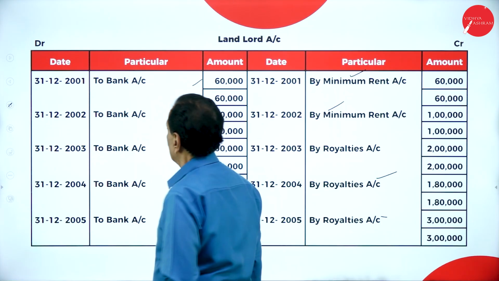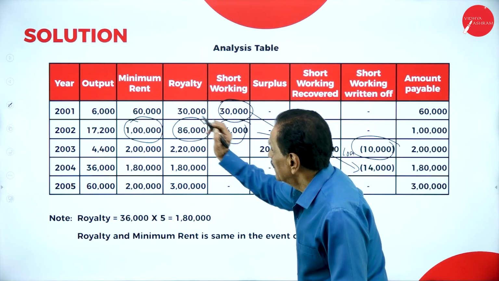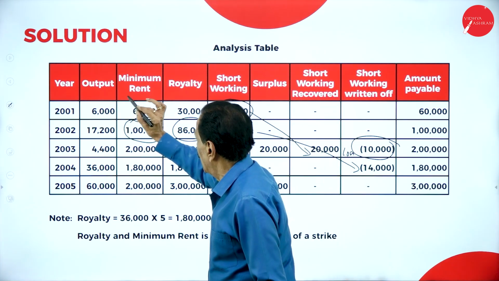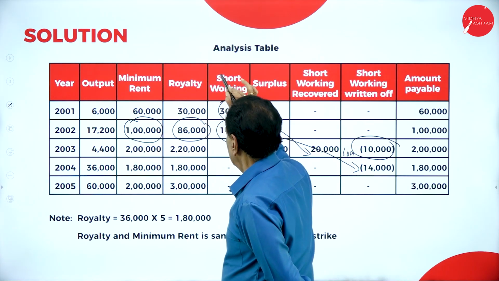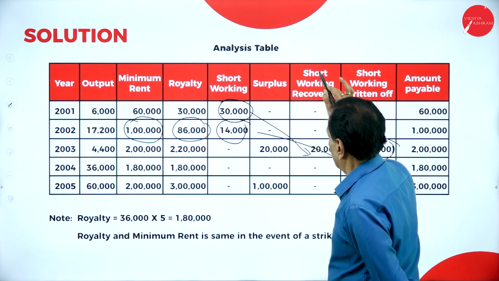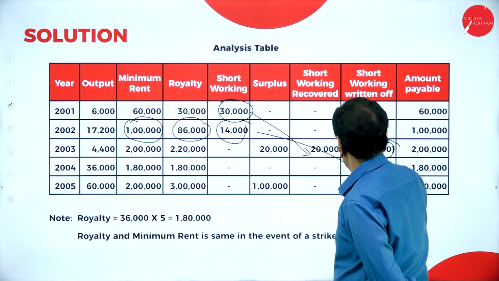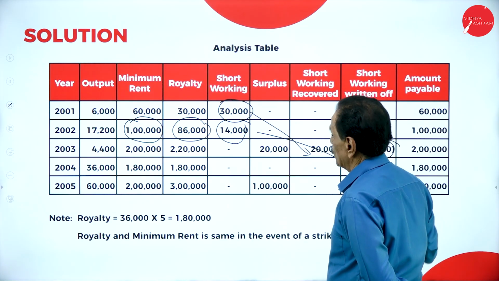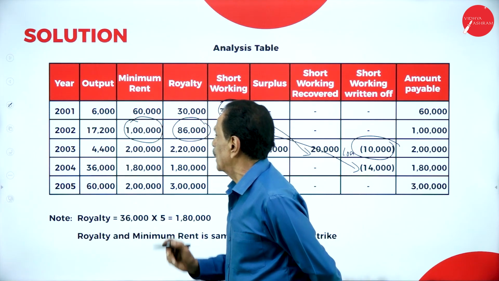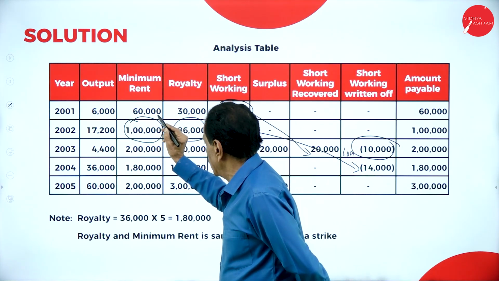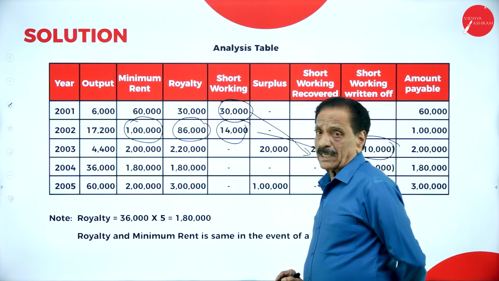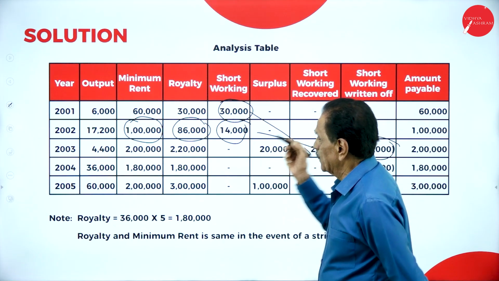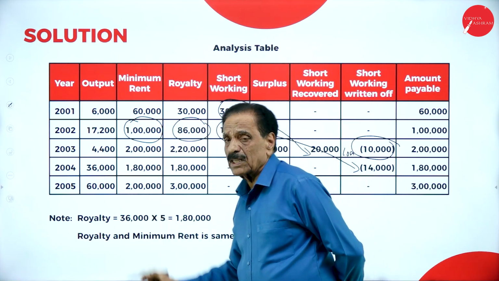But the major thing you have to learn is that this table is most important. Year, output, minimum rent, royalty, short working, surplus, short working recovered, short working written off, then amount payable to landlord. 6,000 is the output. Your minimum rent is 60,000 and the royalty is 30,000. Shortage is how much? 30,000. Payable to landlord, whichever is more, 60,000.